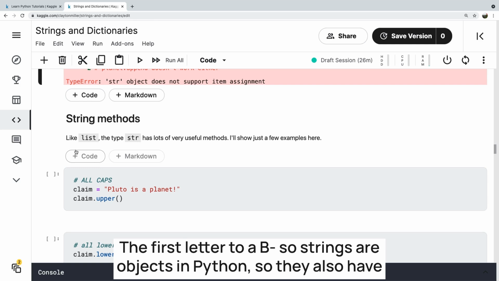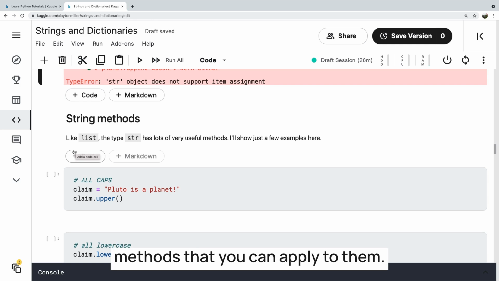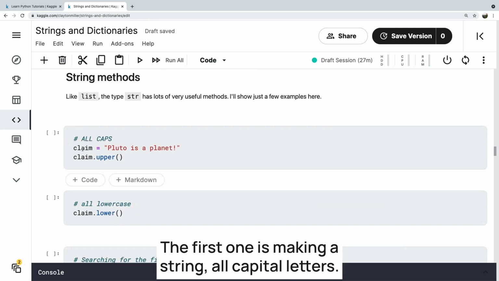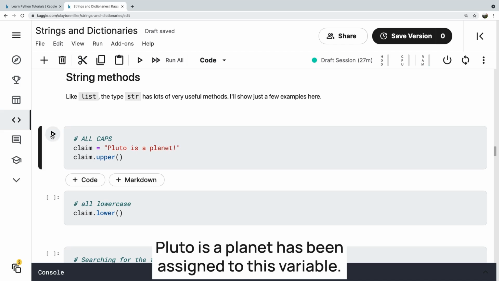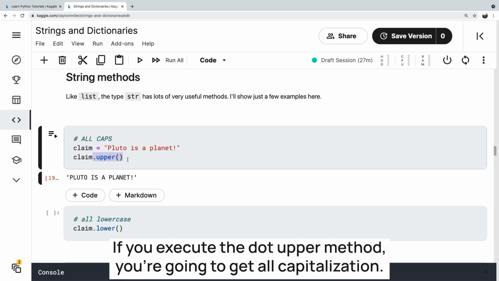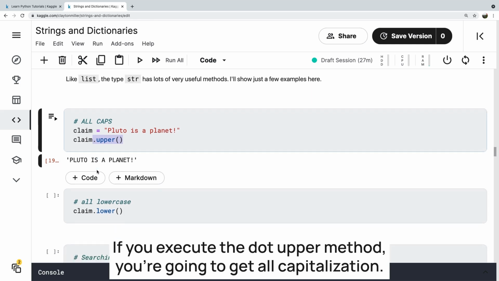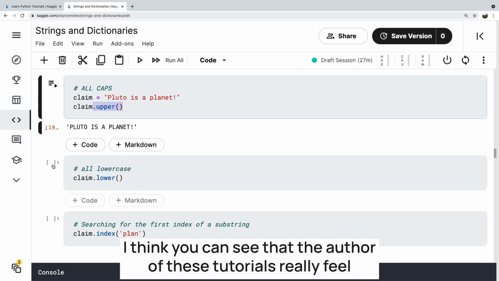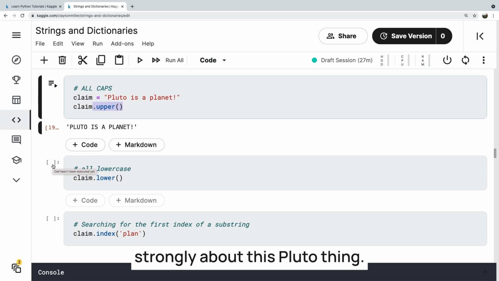So strings are objects in Python, so they also have methods that you can apply to them. Here you can see some of the examples. The first one is making a string all capital letters. Pluto is a planet has been assigned to this variable. If you execute the .upper method, you're going to get all capitalization. Pluto is a planet, kind of yelling at you. I think you can see that the author of these tutorials really feels strongly about this Pluto thing.